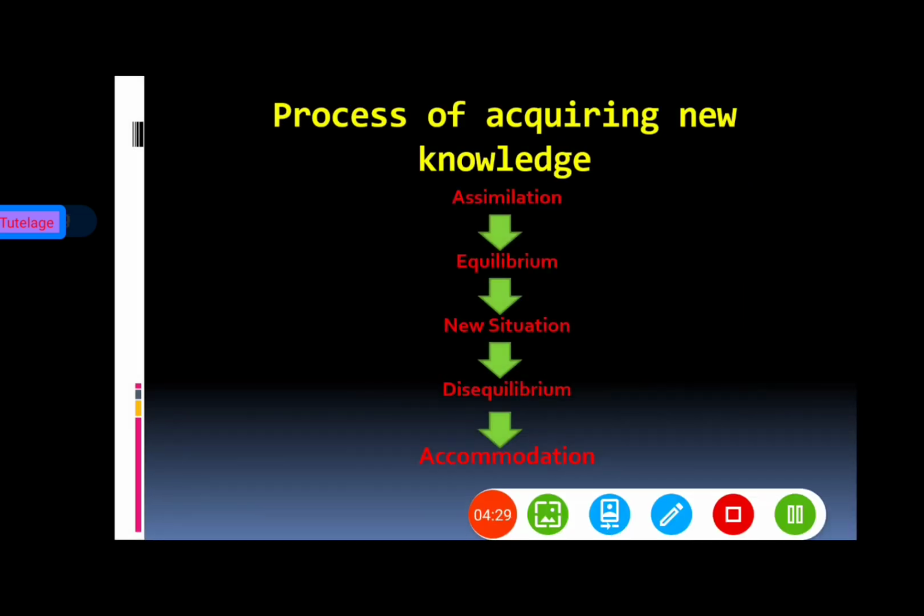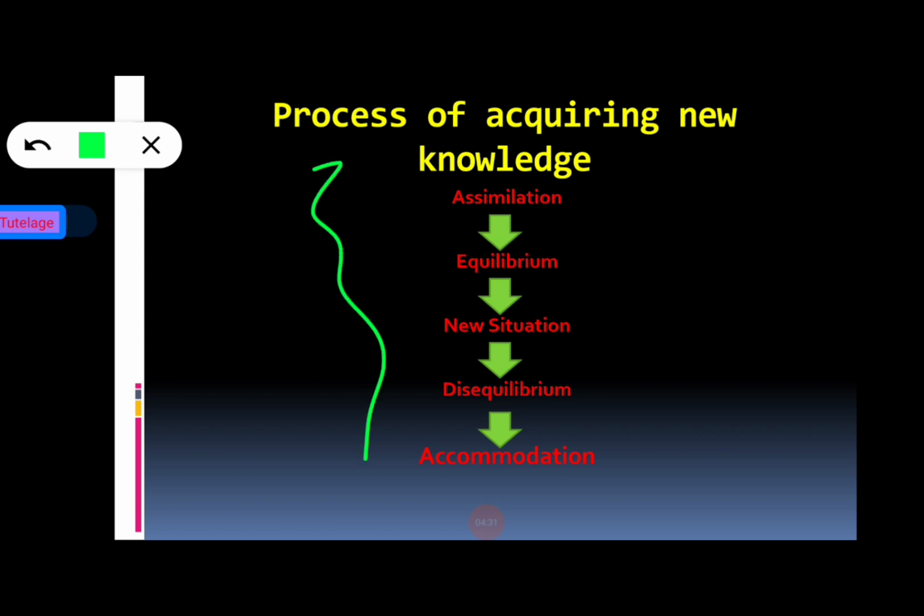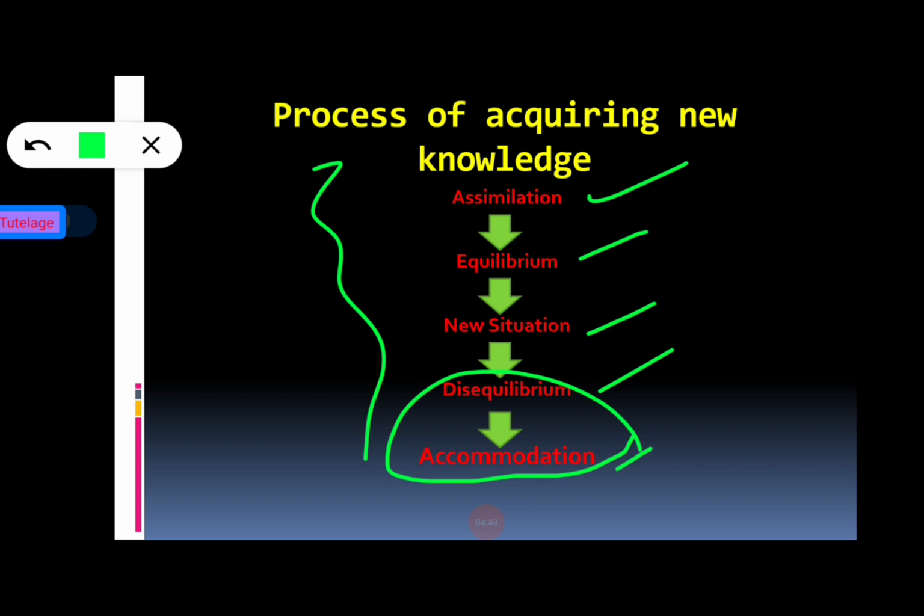And here we can see the basic process of acquiring new knowledge. Here we can see the first thing, that is assimilation. Second one, equilibrium, new situation, disequilibrium. And after that, every human being reaches the last level, that is the accommodation level. Okay, and basically every human being starts with the assimilation level and ends with the accommodation level.